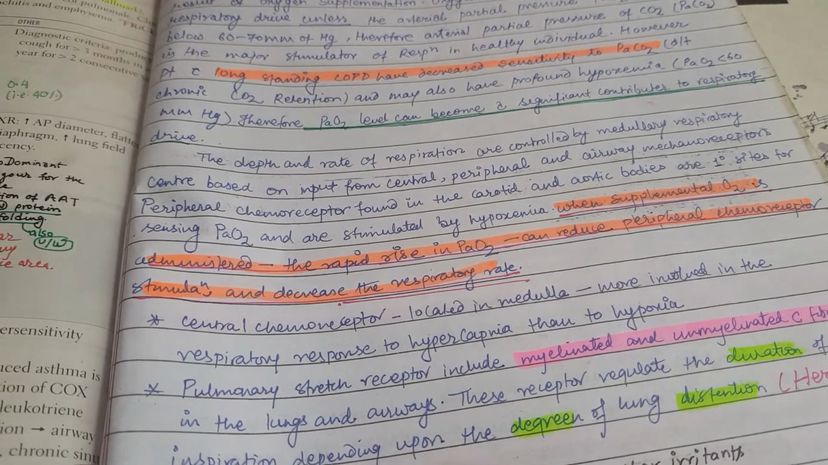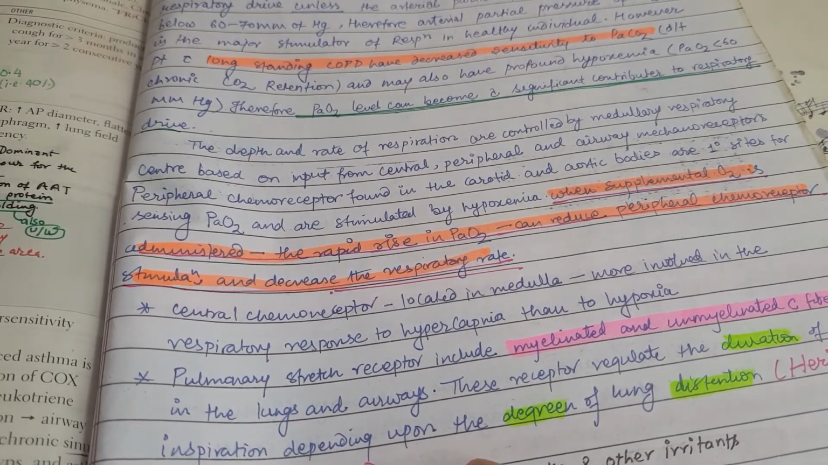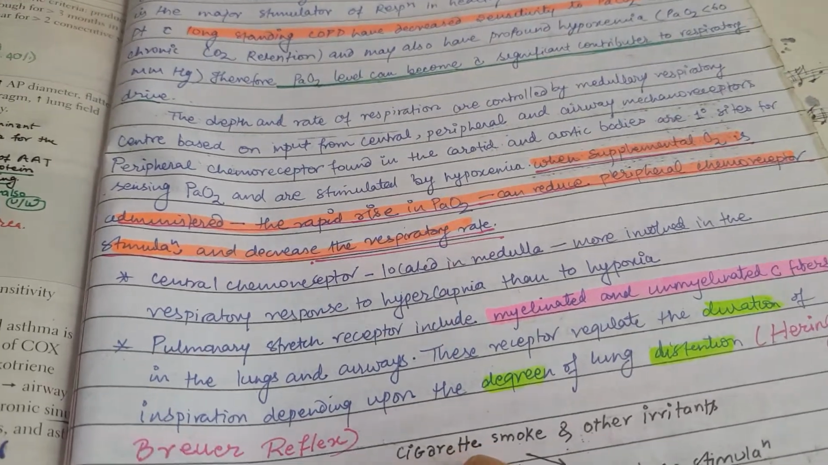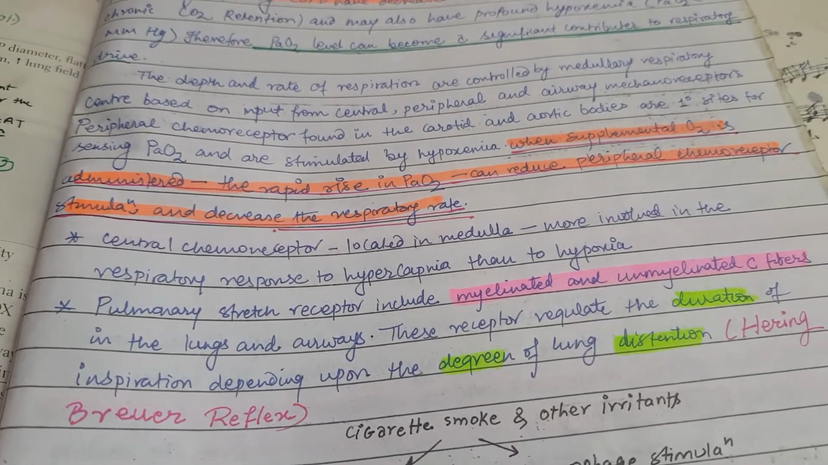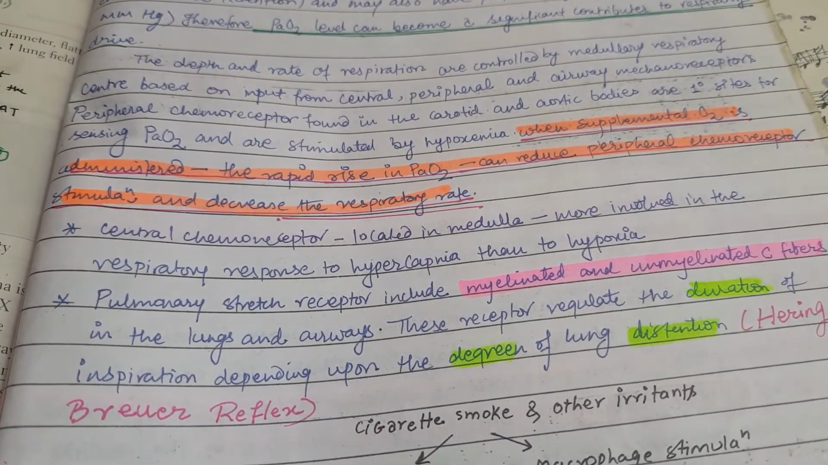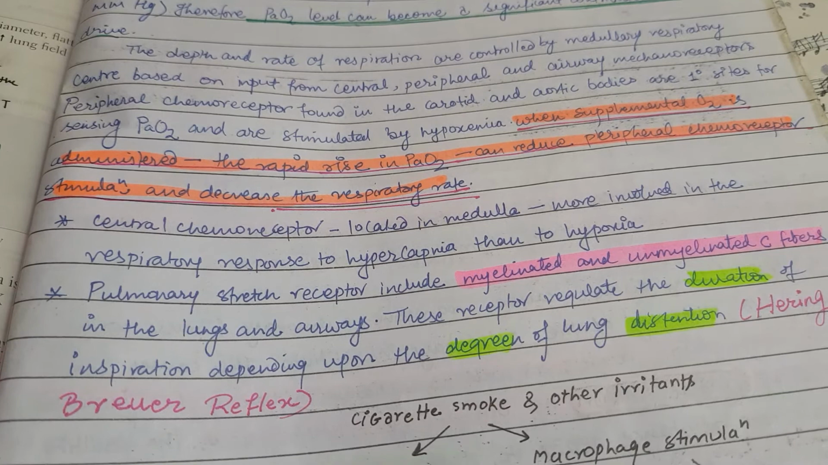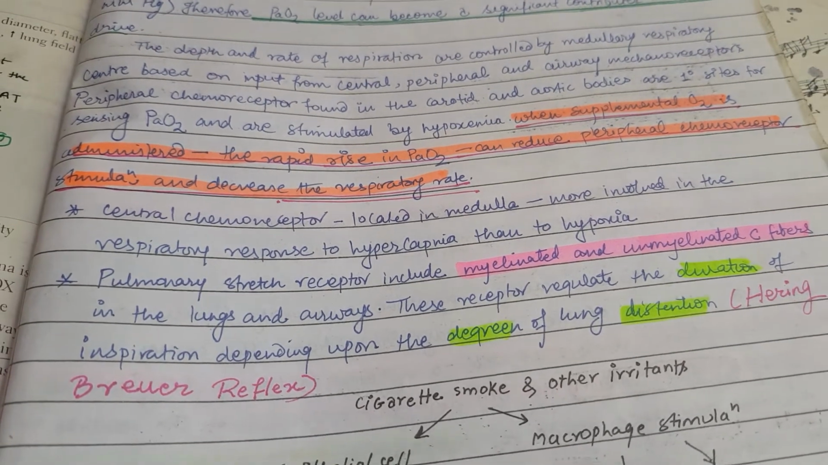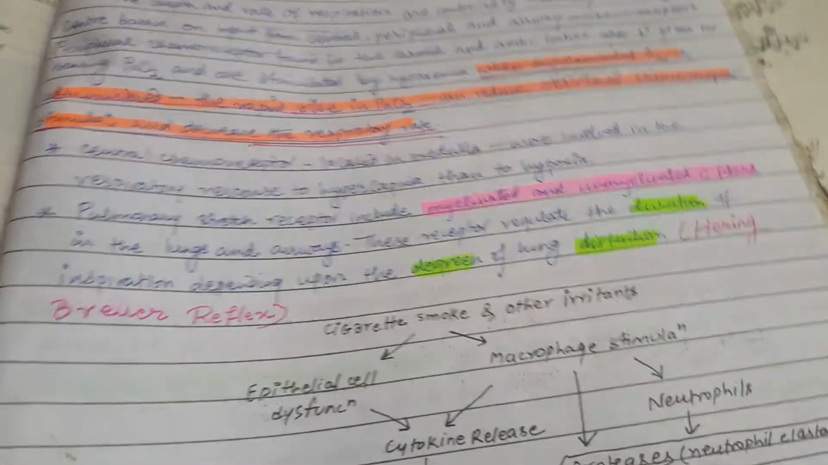Now, the central chemoreceptors located in the medulla are more involved in the respiratory response to hypercapnia than hypoxia. Pulmonary stretch receptors include myelinated fibers and unmyelinated C fibers in the lungs and airways. These receptors regulate the duration of inspiration depending upon the degree of lung distension. This is called the Hering-Breuer reflex.